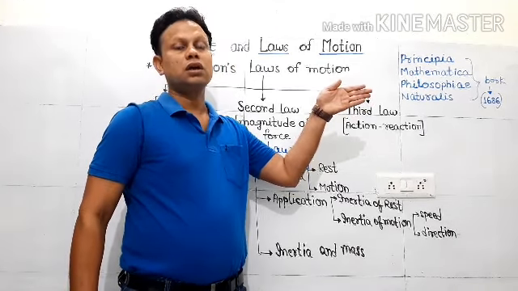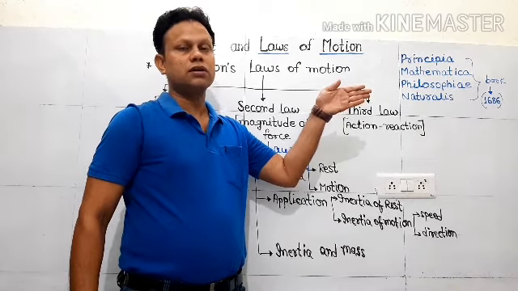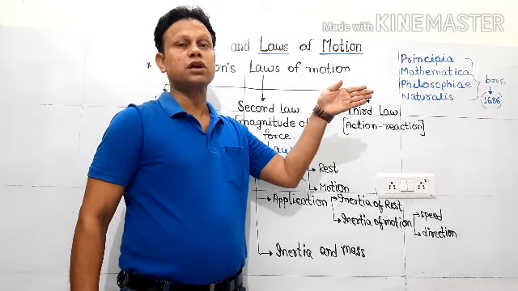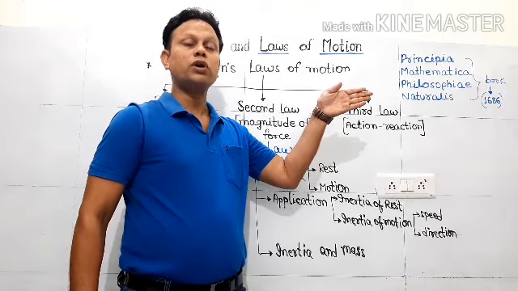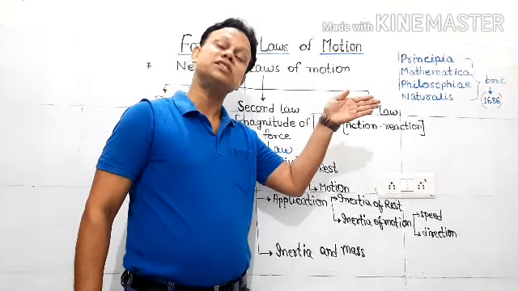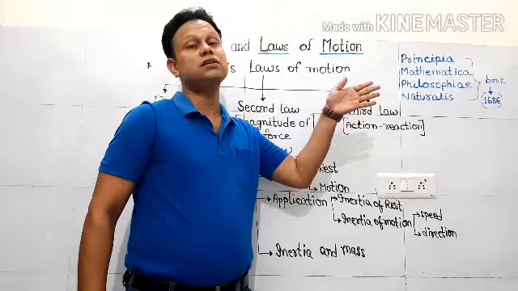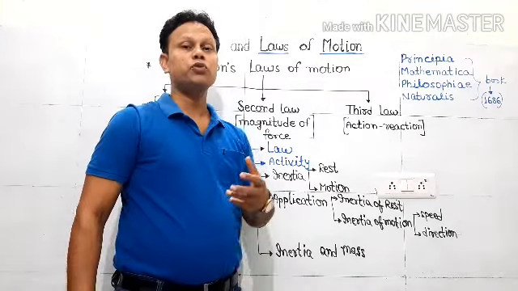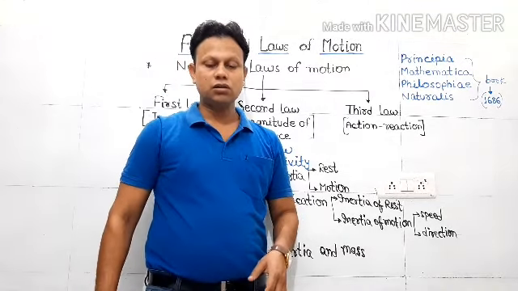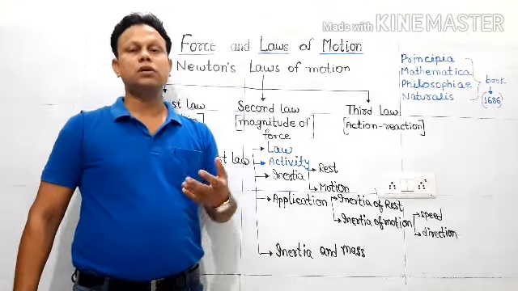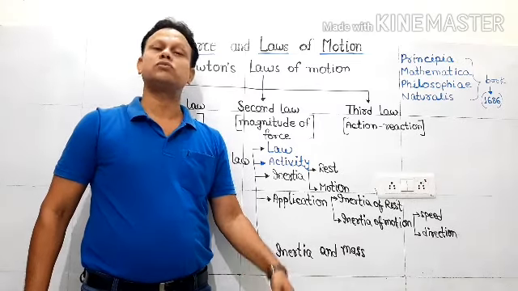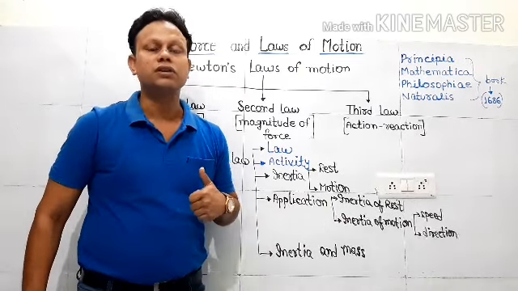It means if the external unbalanced force is not there, the body will continue with its speed and with its direction. It's a very unique property. And believe me, when we hear that an object at rest will remain at rest, we easily believe it.